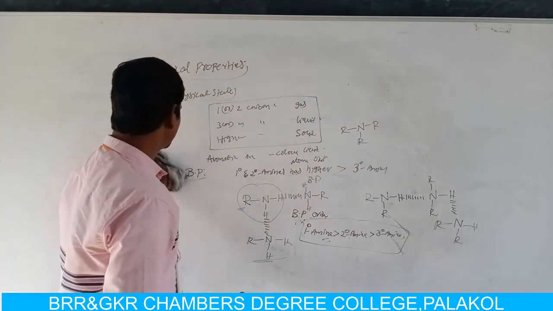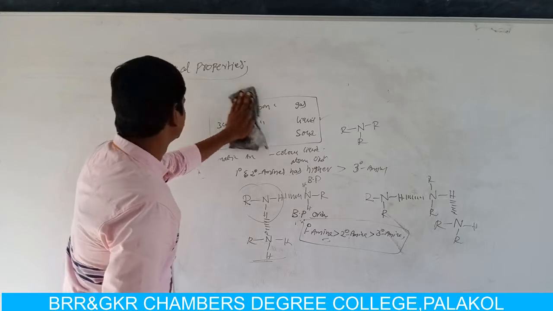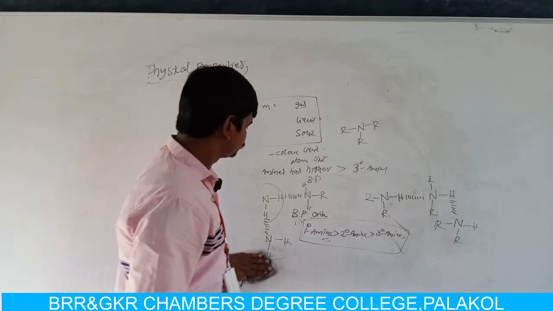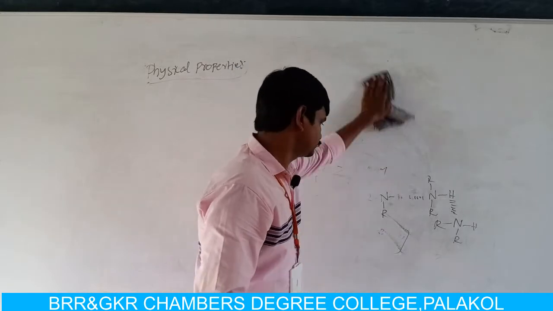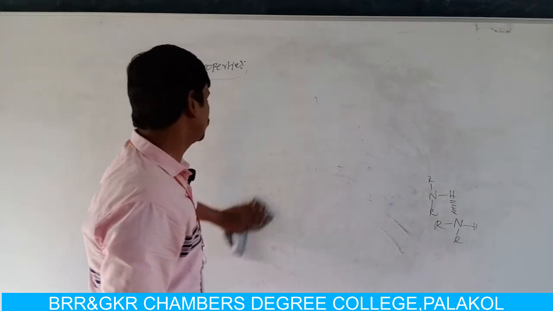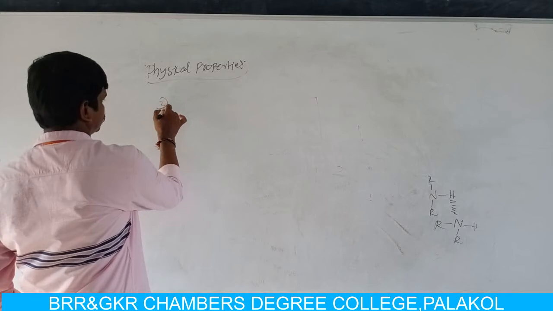The next physical property is the solubility of amines.